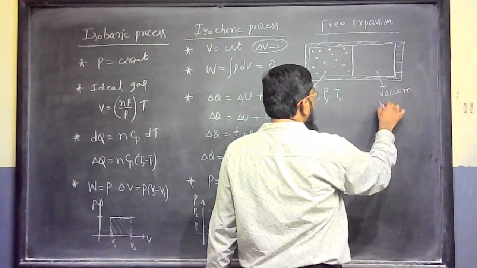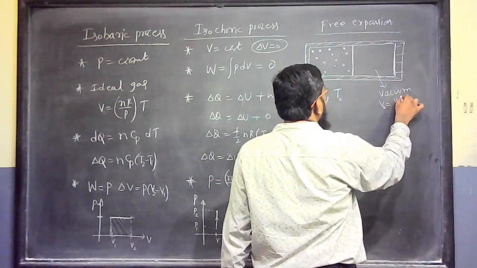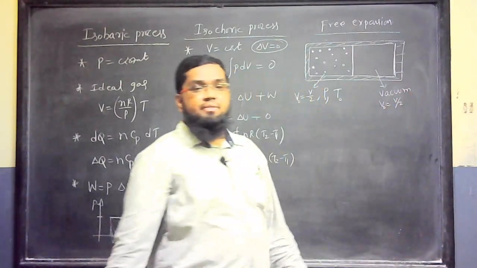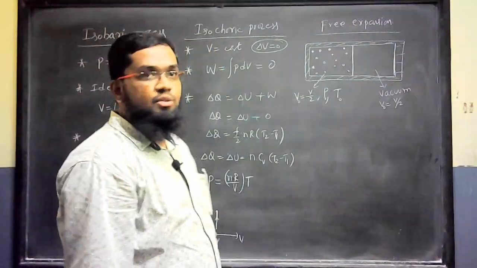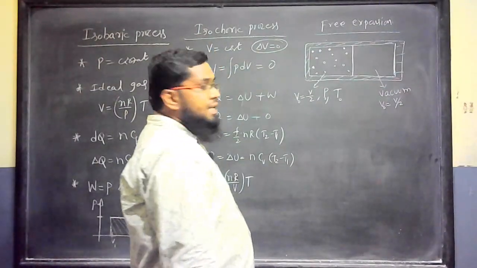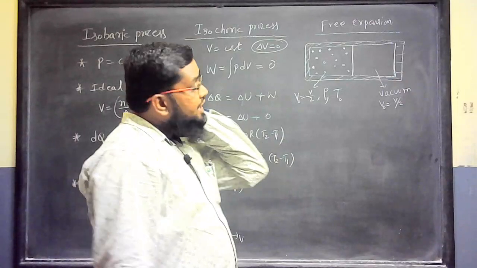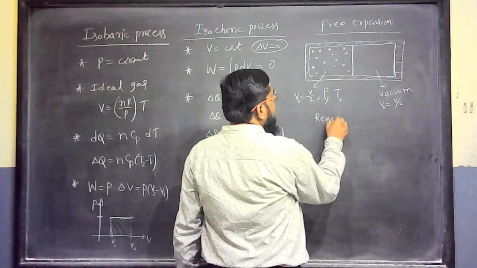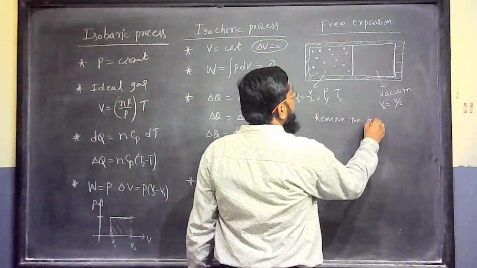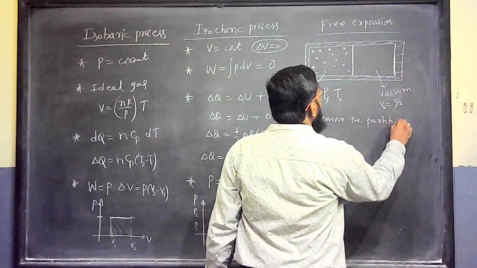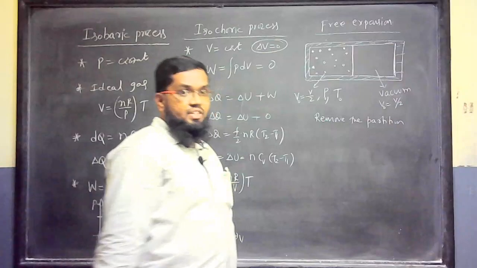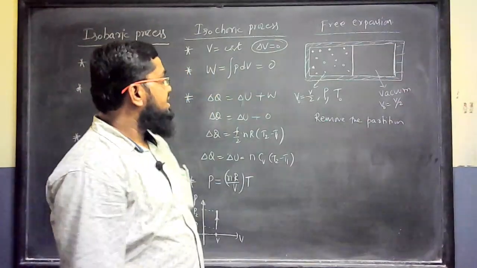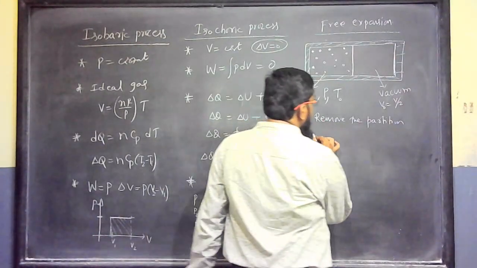So we can define the volume for the vacuum, that is V by 2. And a chamber volume, container volume itself is gas volume, but there is no gas molecules there. So pressure 0, temperature 0 for a vacuum. Now remove that partition. Somehow we remove the partition. What happens when I remove the partition?